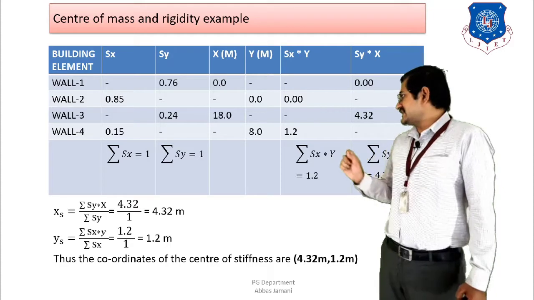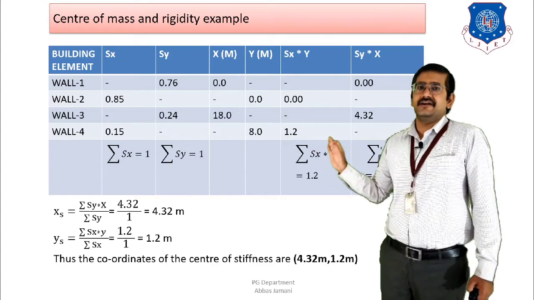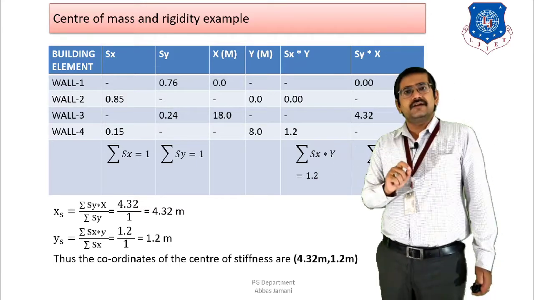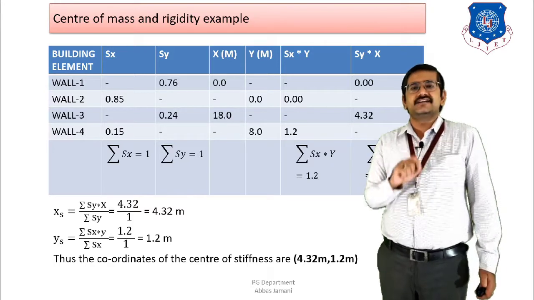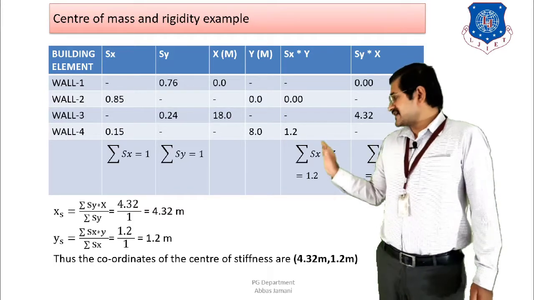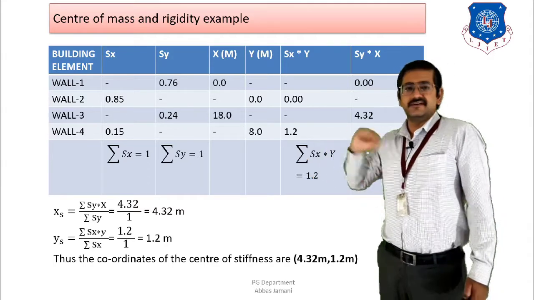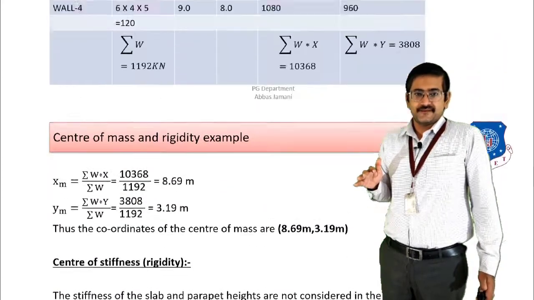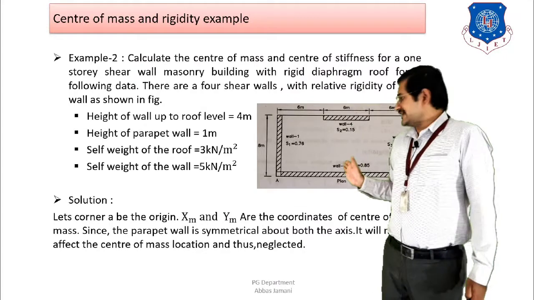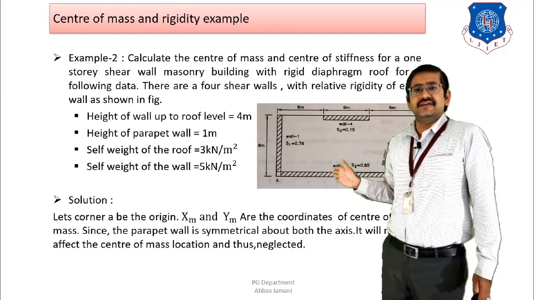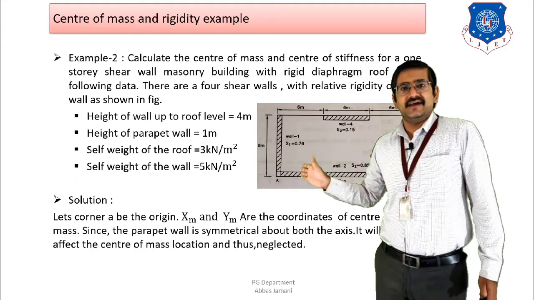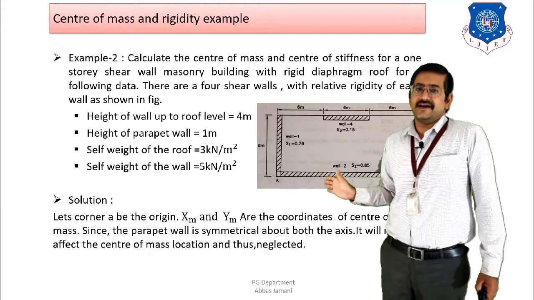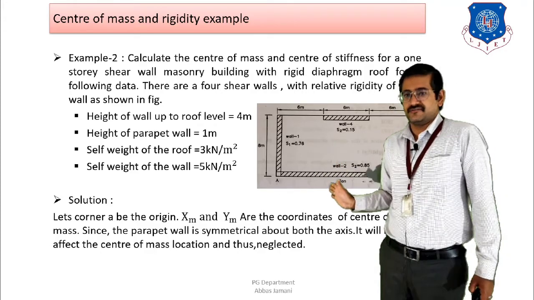Now next, again I have to calculate the X coordinate and the Y coordinate with respect to the point of origin. If I am talking about wall 1, then for wall 1 the value will be 0. Why? Because in both directions it coincides with the centroidal axis, and that is why it has to be taken as 0 and 0. Then coming to wall 2, it is again the wall which coincides with the centroidal axis, so it has distance 0 from the centroidal axis in X direction also, in Y direction also, and that is why it is taken as 0, 0.